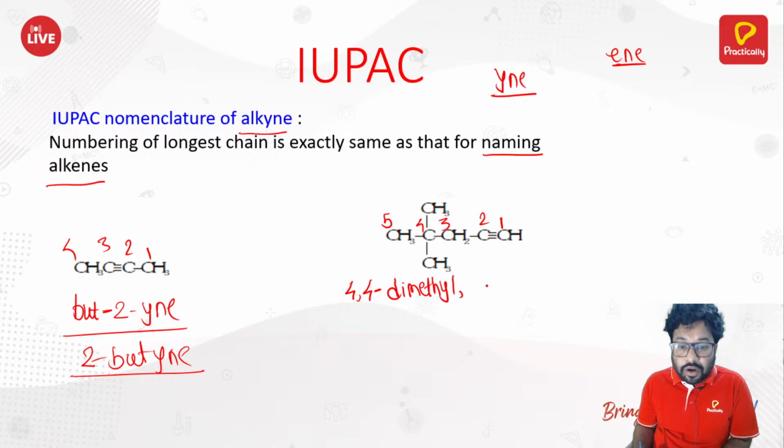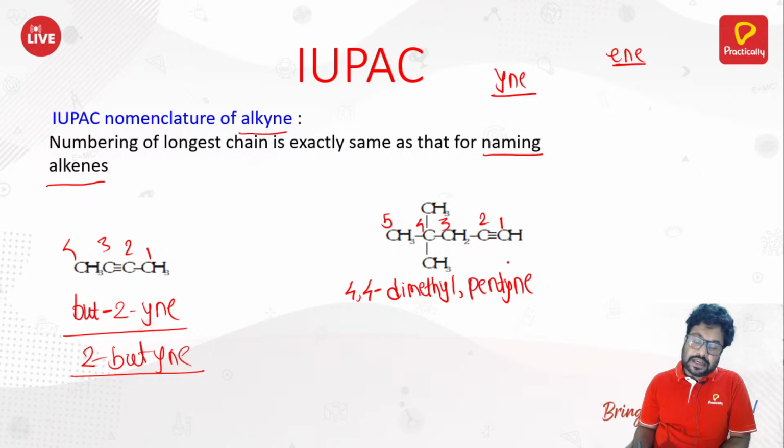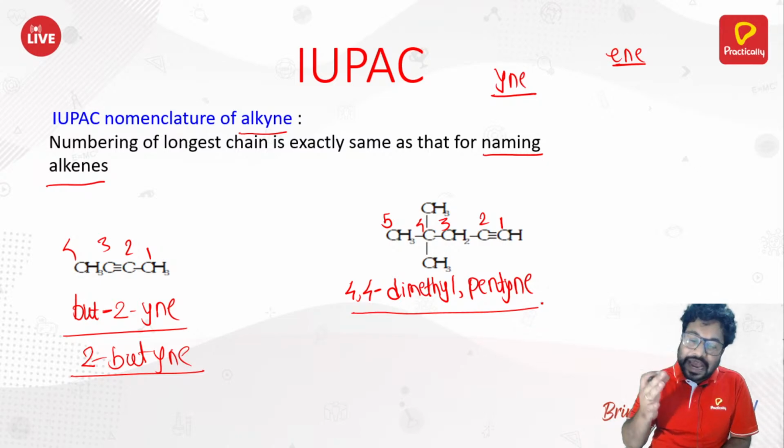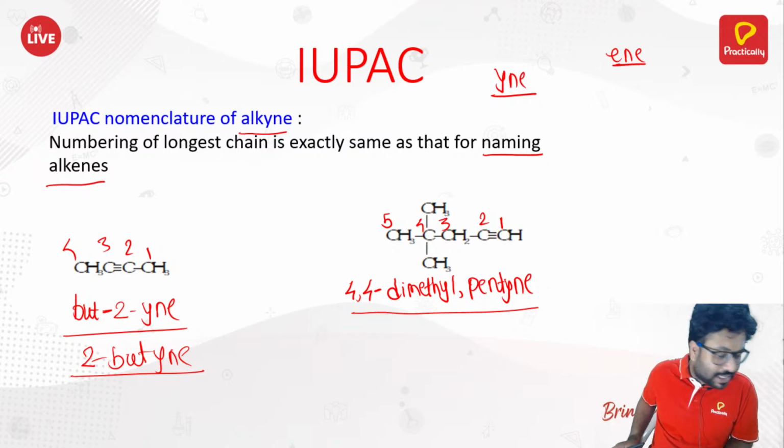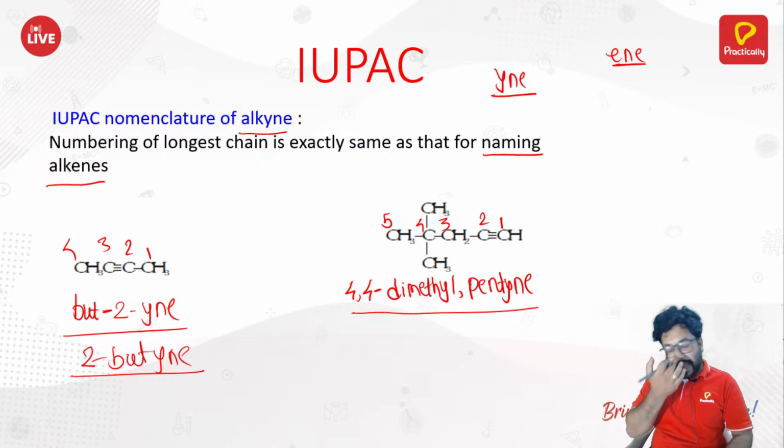Then what do you write? Pent. You can write pentyne directly because the triple bond is at the first position. So 4,4-dimethylpentyne. That is how you name this compound. It is not that complicated as such. So moving ahead with this now.